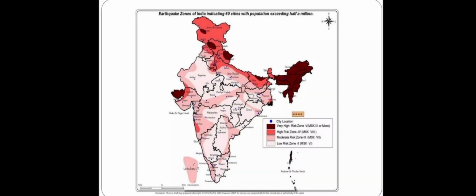Now here on your screen you can see the map of India, which shows the earthquake zones of 60 cities. It is shown by different colors: very high risk zone, moderate risk zone, as well as low risk zone. On the map of our country you can see the different zones which have been affected in the past by earthquakes, and have experienced different intensities of earthquake.